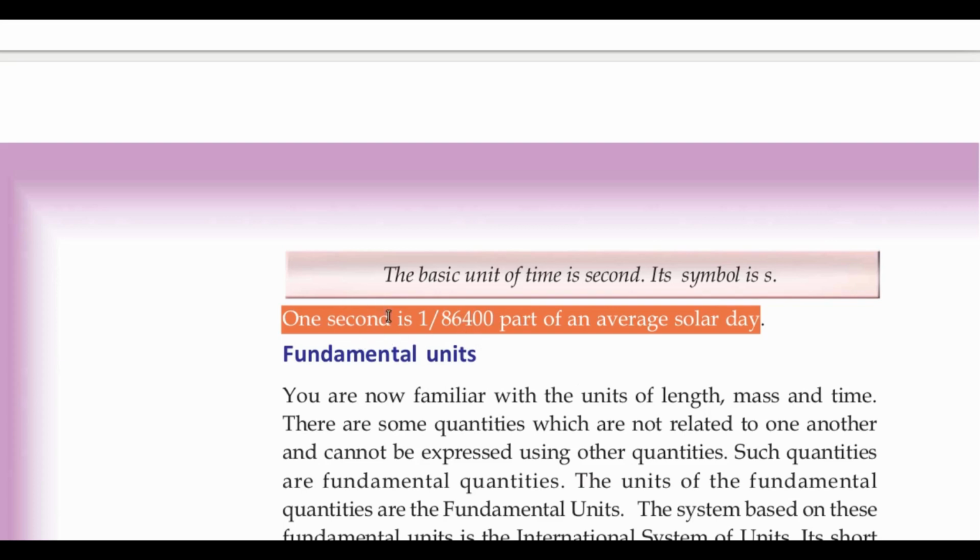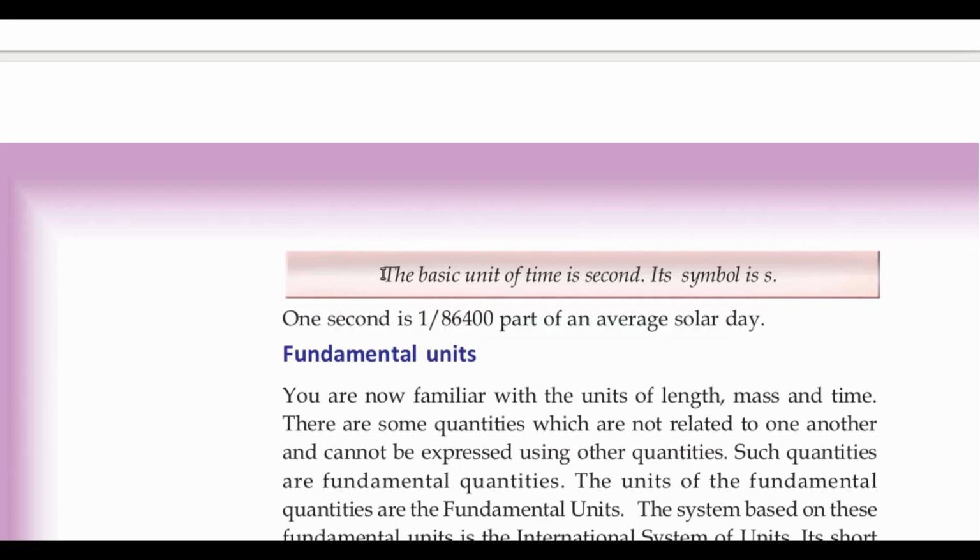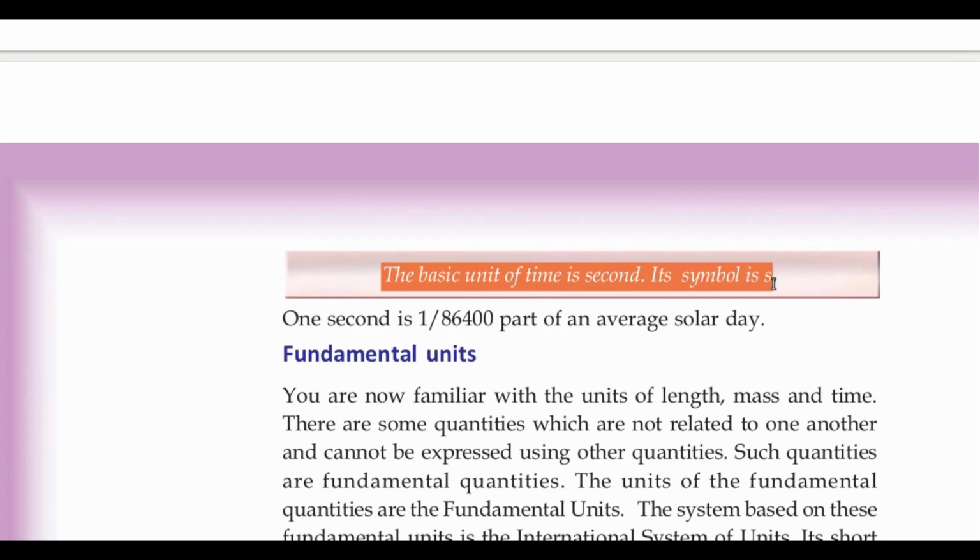One second is 1 by 86,400th part of a solar day. The basic unit of time is the second and its symbol is s. This you have to remember.